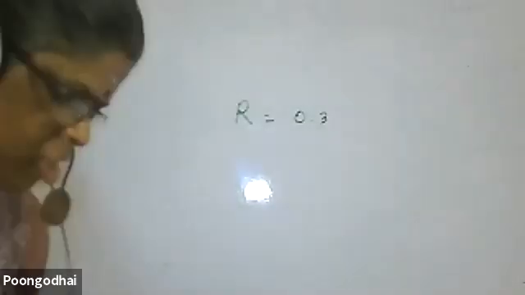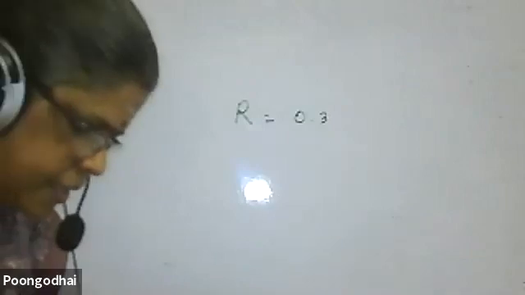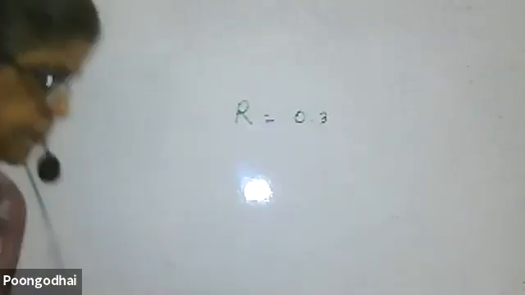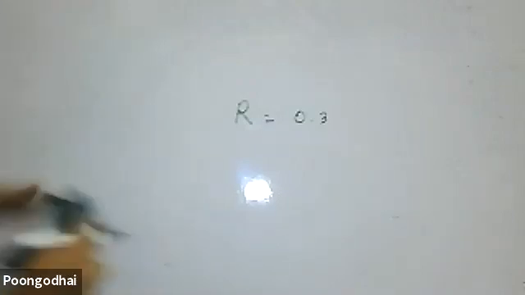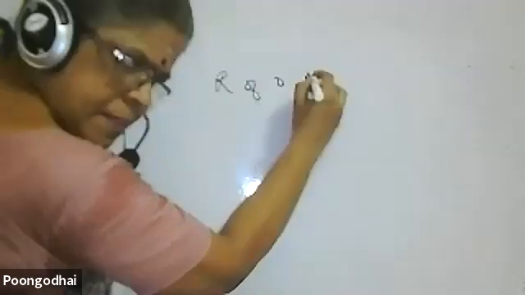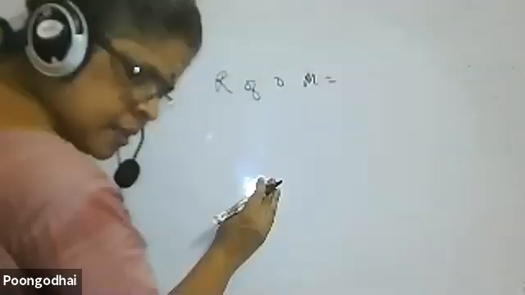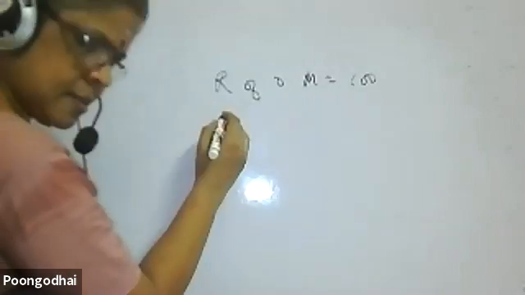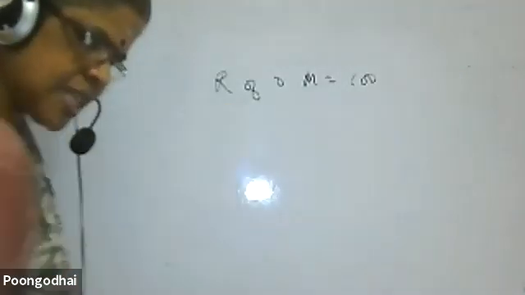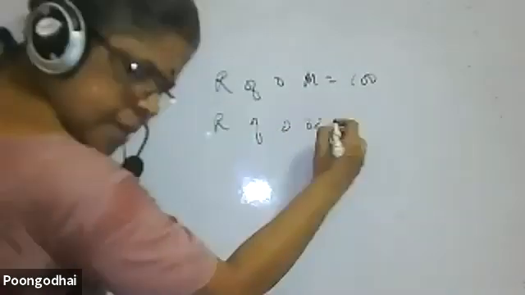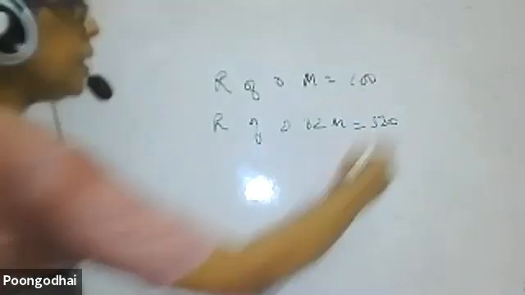Sorry, I was searching the book. It is an exercise question. See here, I will give an example. The resistance of a conductivity cell filled with 0.1 M solution is 100 ohm, whereas the resistance of the same cell filled with 0.02 M solution is 520 ohm.